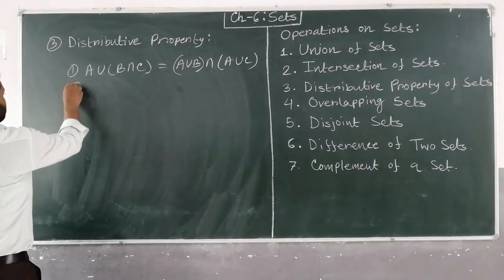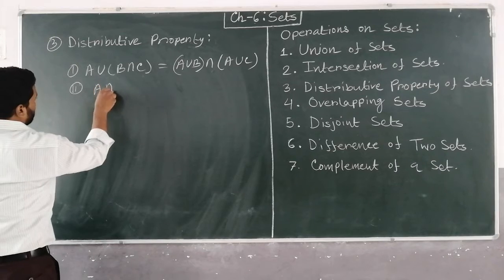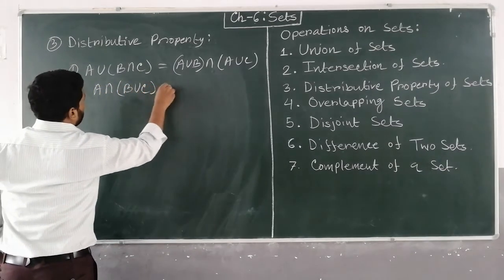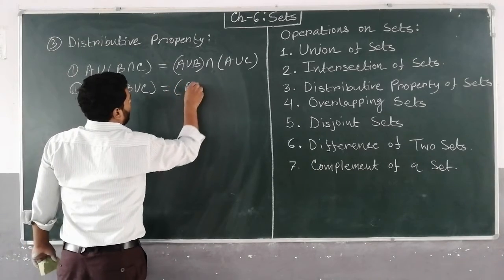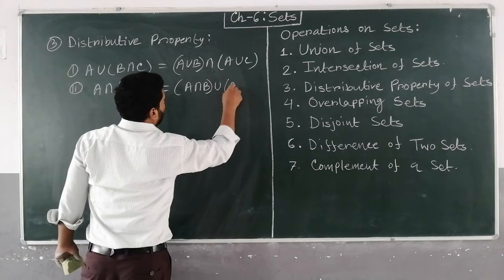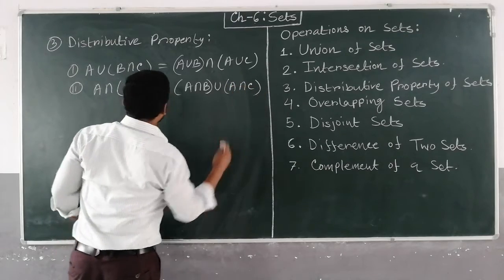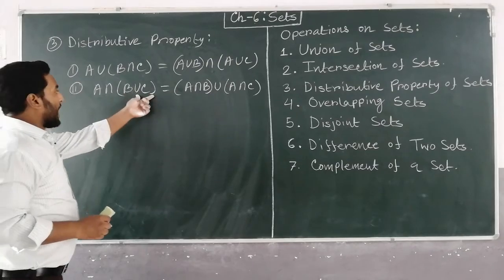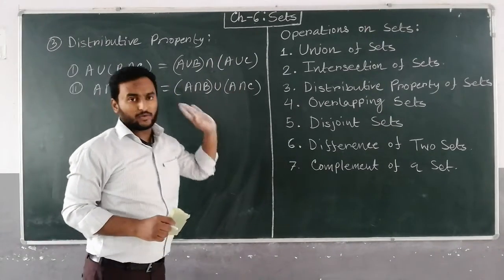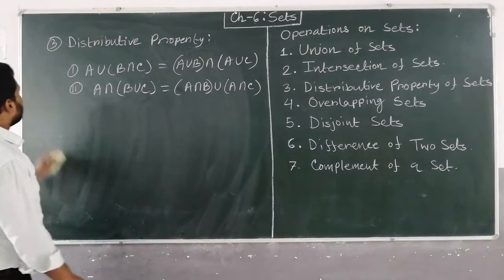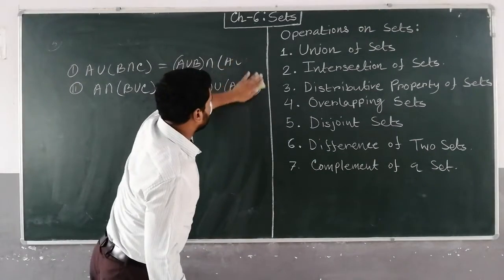And if here intersection is there, so A intersection B union C is equals to A intersection B union A intersection C. So this A intersection will be distributed over B as well as over C. So this is the distributive property of sets. Now fourth operation.